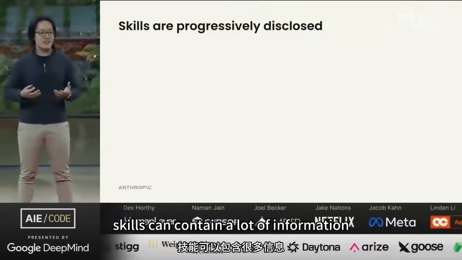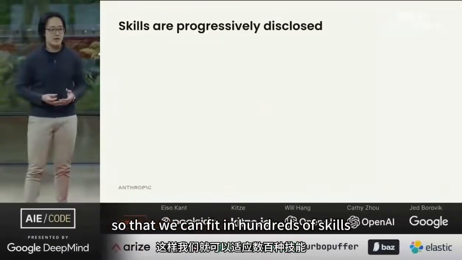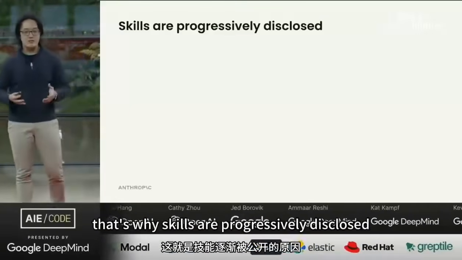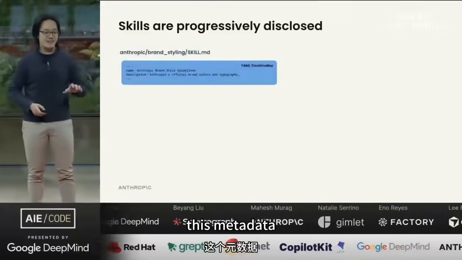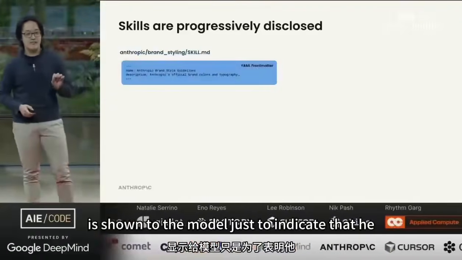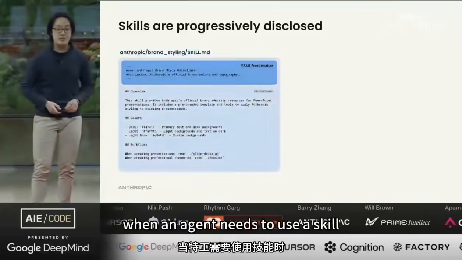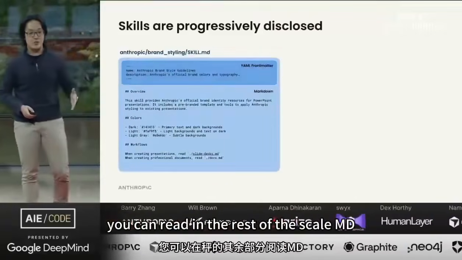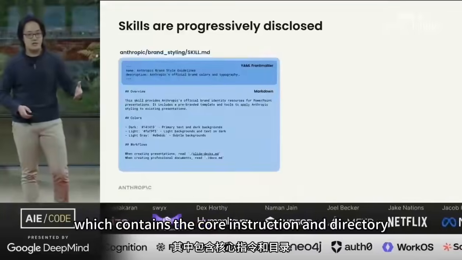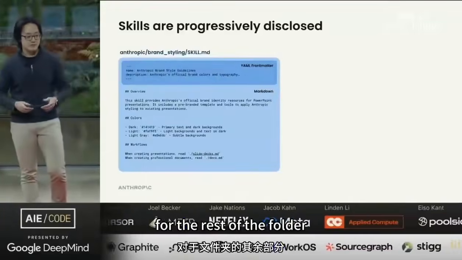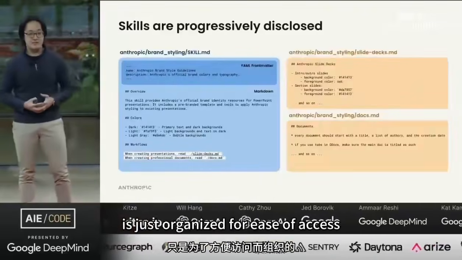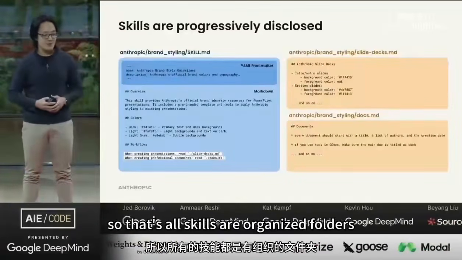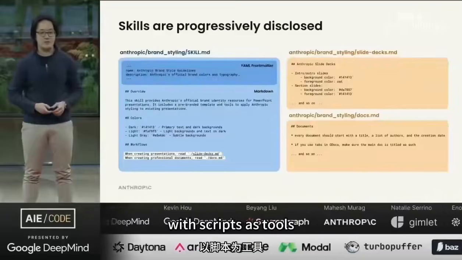At this point, skills can contain a lot of information, and we want to protect the context window so that we can fit in hundreds of skills and make them truly composable. That's why skills are progressively disclosed. At runtime, only this metadata is shown to the model just to indicate that it has this skill. When an agent needs to use a skill, it can read in the rest of the SKILL.md, which contains the core instruction and directory for the rest of the folder. Everything else is just organized for ease of access. So that's all skills are. They're organized folders with scripts as tools.